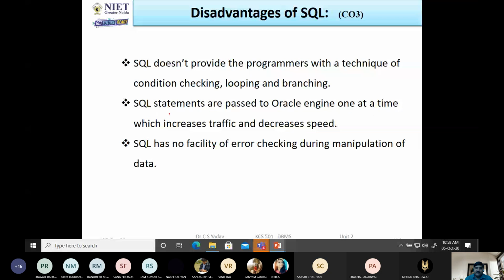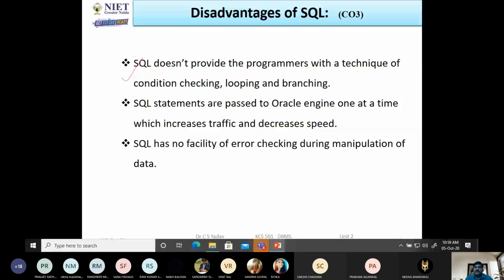disadvantages of SQL. The first disadvantage is that SQL doesn't provide programmers with techniques of condition checking, like if else, if elif, and if. These types of syntax are not in SQL. There is no syntax related to looping, while, for loop, but looping constructs are in PLSQL. There are no constructs for branching.